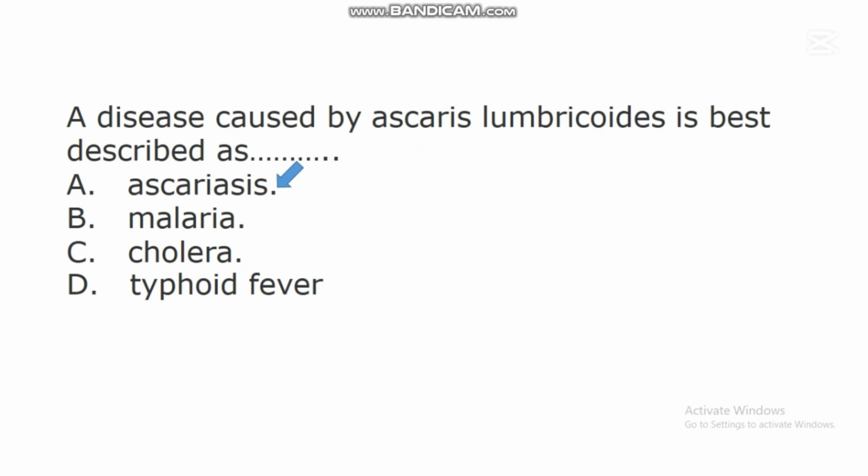Ascariasis is a disease transmitted by a nematode called Ascaris lumbricoides. Research has shown that this Ascaris lumbricoides is one of the parasitic nematodes that cause problems in the human body system. So when this nematode gets into the body system of a human, it will cause this disease called ascariasis.